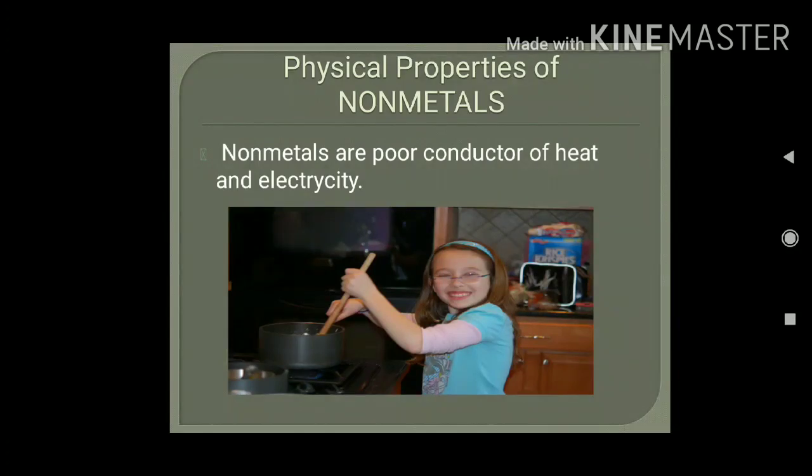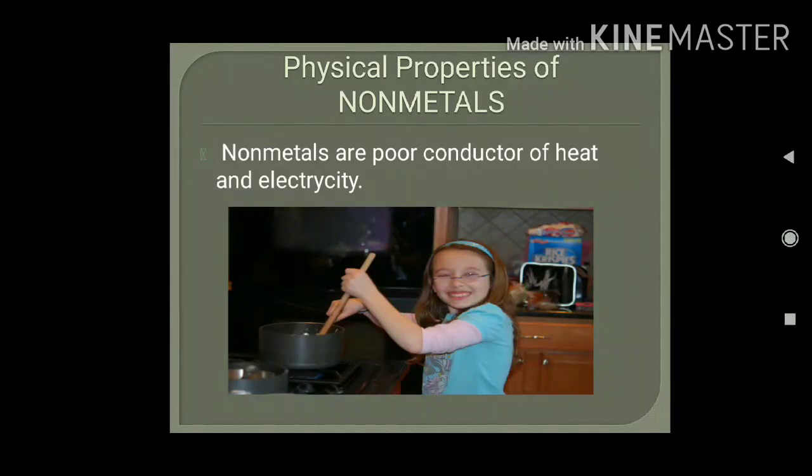Next property is that non-metals are poor conductor of heat and electricity. First we'll discuss the term poor conductor of heat. Those substances which don't allow the heat to pass through them, from one end to the other end, are known as poor conductor of heat. Non-metals don't allow heat to pass through them. That's why wood and plastic is used for the handle of utensils, cookwares. And when we touch the handle, then it will not hurt us.